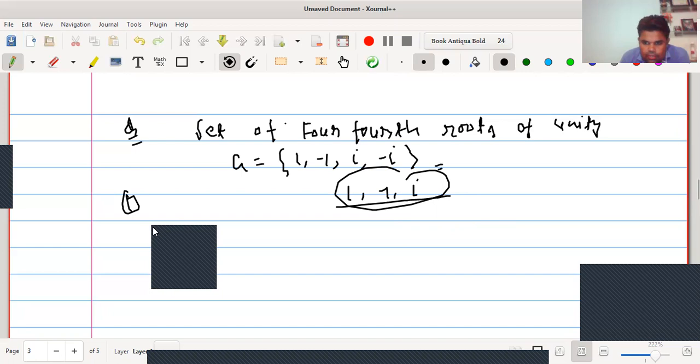So inverse of i equals minus i. In the same way, inverse of minus i equals i.